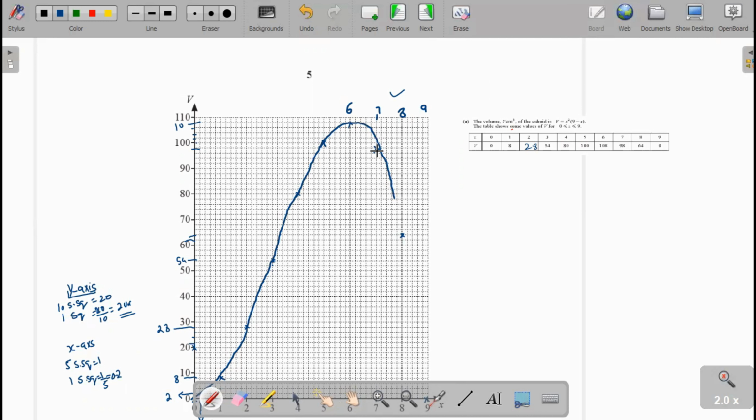If you draw the curve by freehand, you can draw it easily.